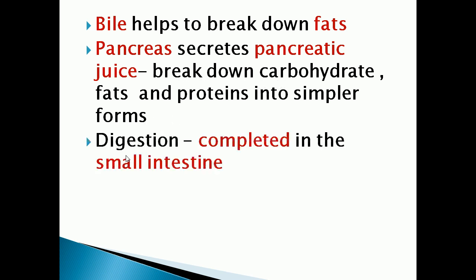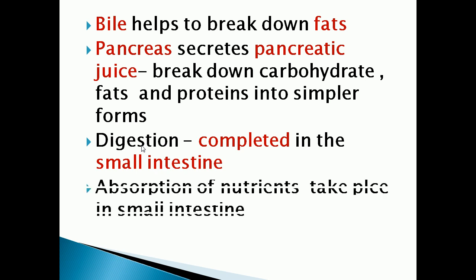Now, the digestion process is completed in the small intestine. With the help of the pancreas and liver, these intestinal juices will complete the digestion of various components of food. So digestion is completed in the small intestine.